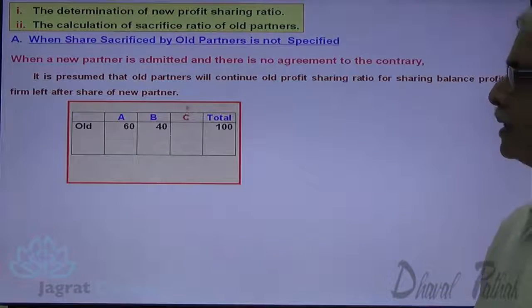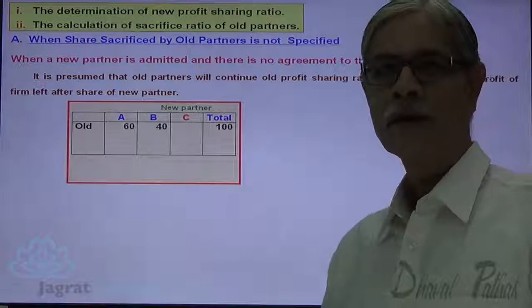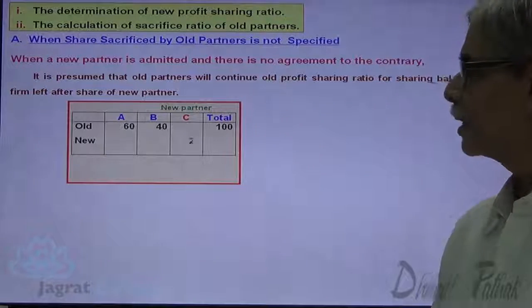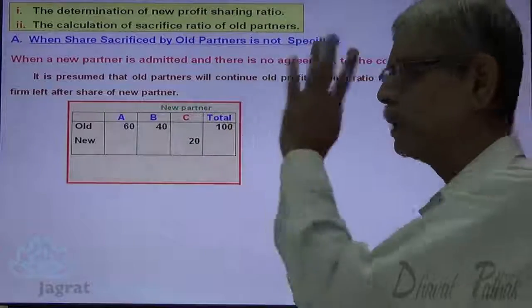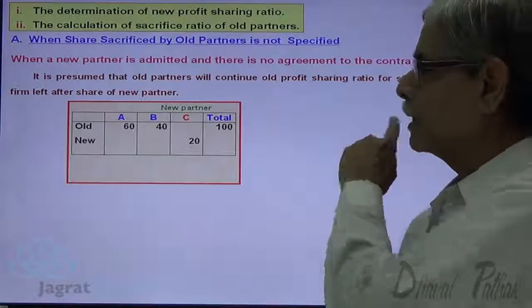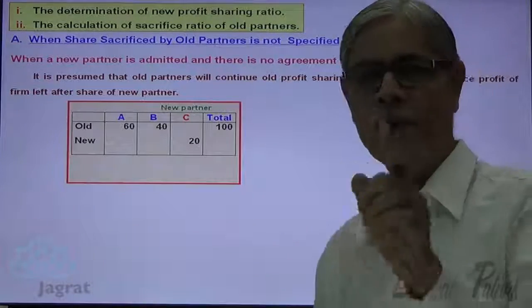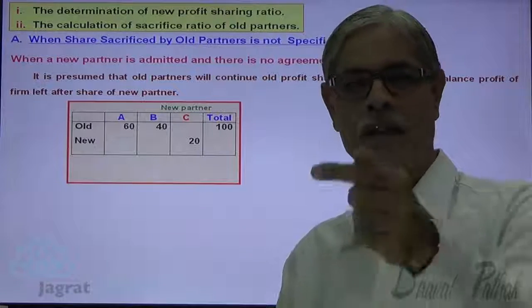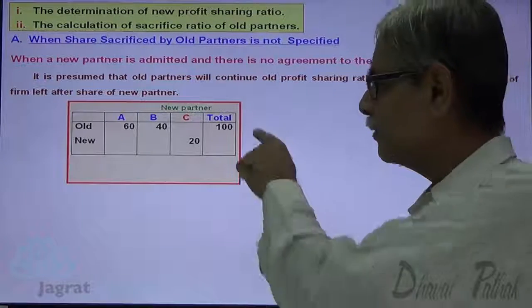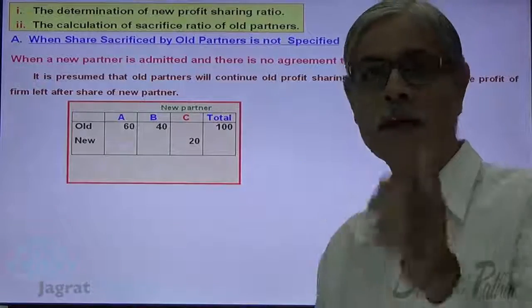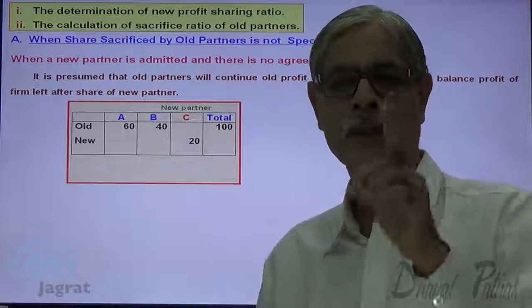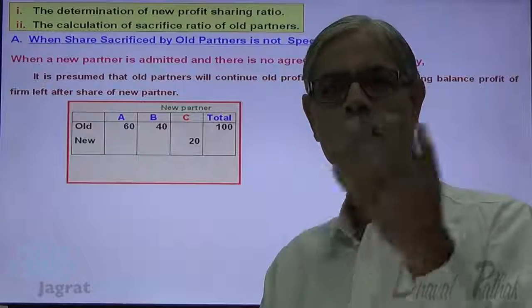Now new partner C is admitted. He is given 20% share in profit. So out of 100 he is given 20. What is the presumption? Out of 100 pay 20 rupees to C. After that, whatever the profit is left, that will be distributed between A and B in the ratio of 60%, 40%, in the ratio of 6:4 or 3:2.